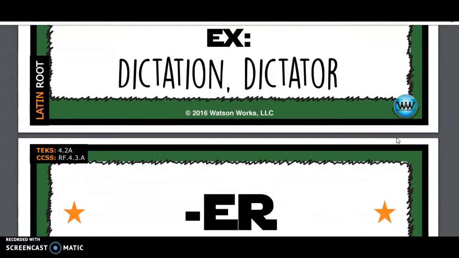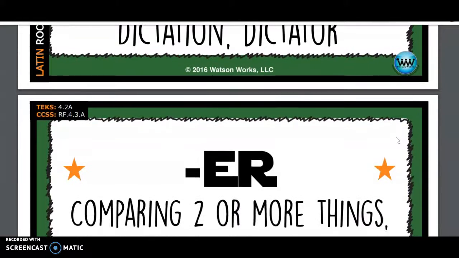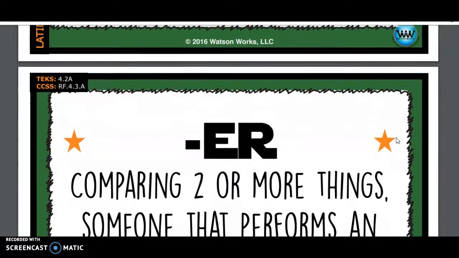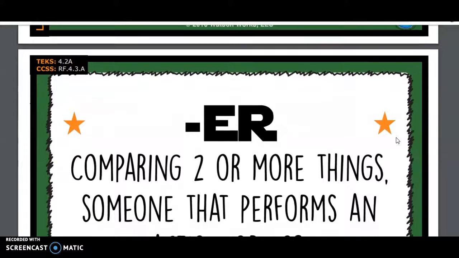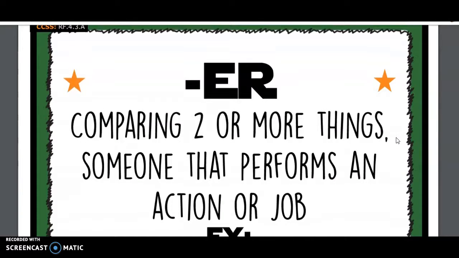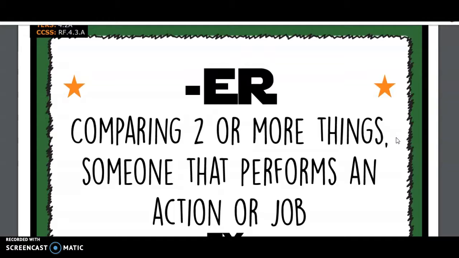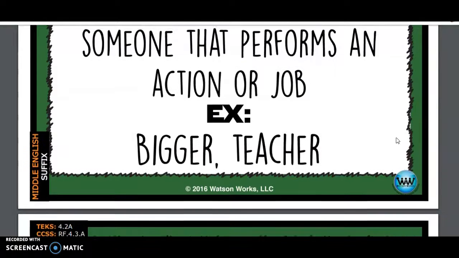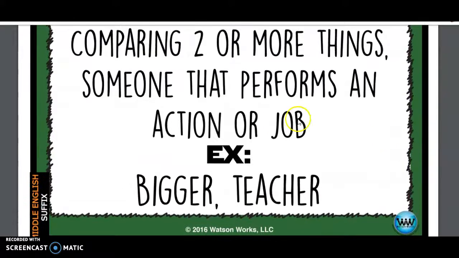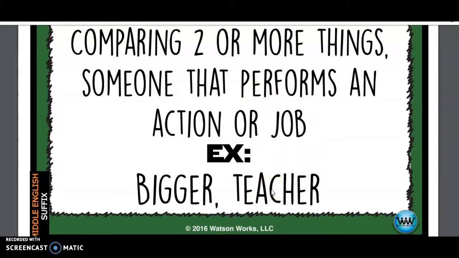ER. The suffix ER. You remember this one? It is where we are comparing two or more things or someone that performs an action or a job. So our examples are bigger, because we're comparing things by saying it's bigger, or teacher, because that is a person who performs the job of teaching.